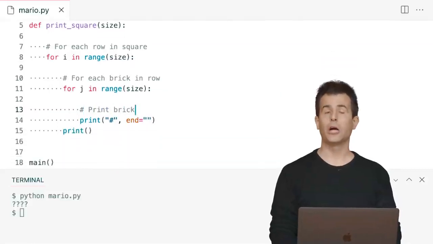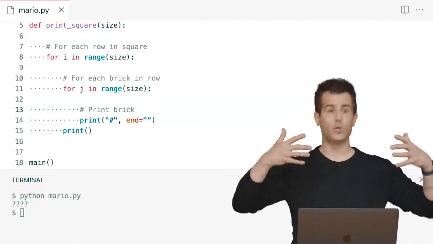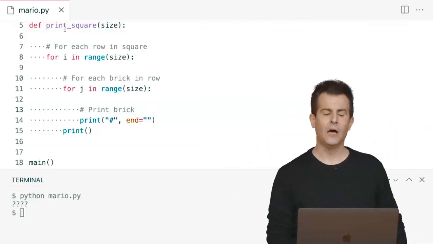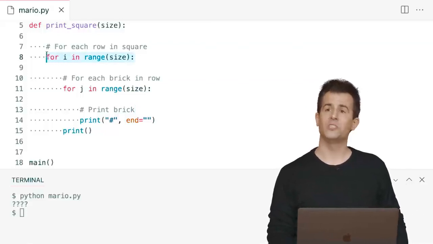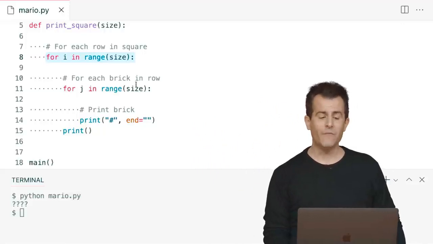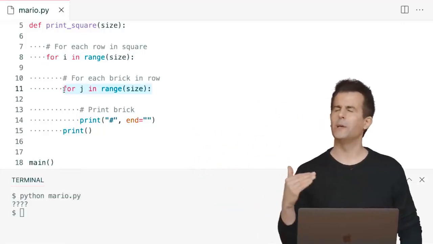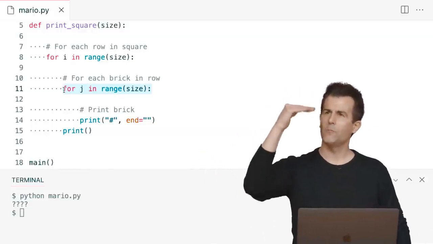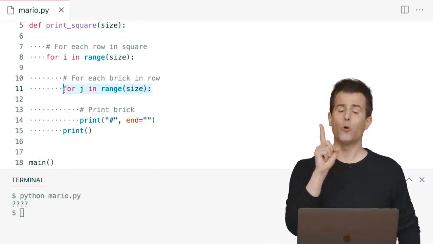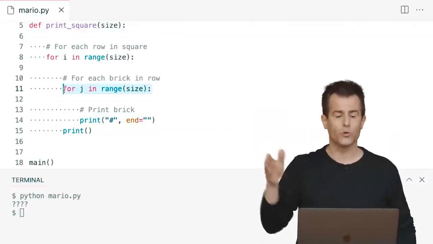And here is where comments, and more generally pseudocode, can really help explain to yourself and to others what your lines of code are doing. On line 8, I'm iterating from i equals 0 on up to size, so 0, 1, 2. On line 11, I'm doing the exact same thing, but using j from 0, 1, 2. But that's good, because i represents now each of my rows. And while I'm on each of those rows inside of this outer loop, I'm going to do brick, brick, brick. 1, 2, 3, 1, 2, 3, 1, 2, 3.